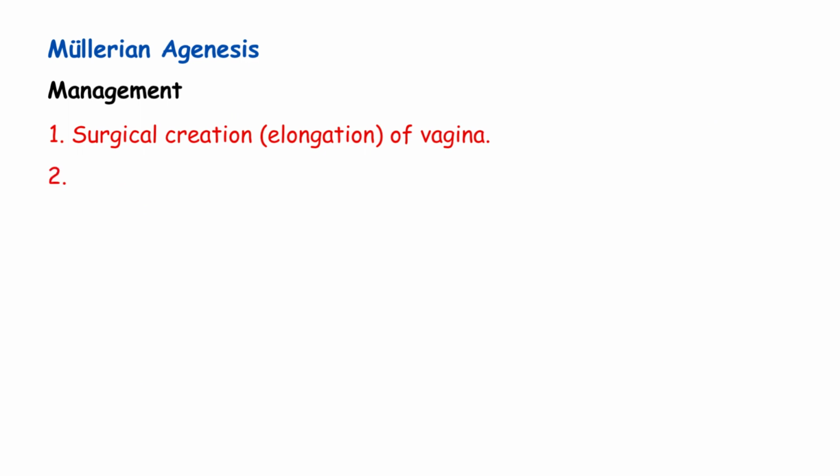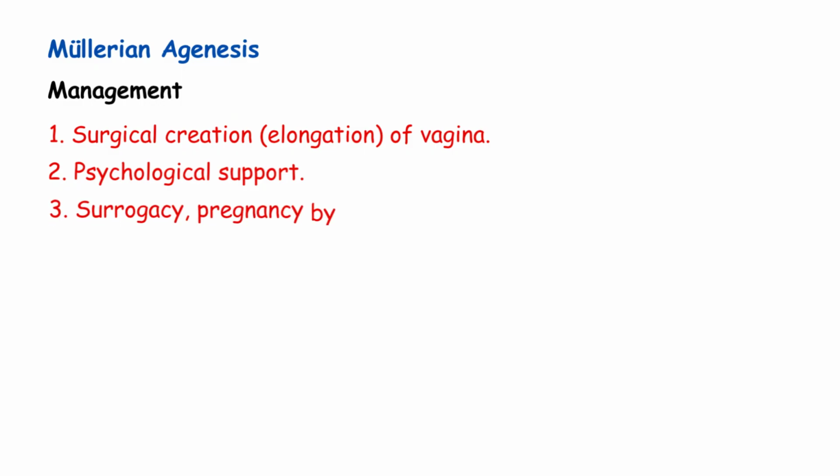First, surgical creation, elongation, of vagina. The existing short vagina needs to be lengthened. There are several surgical techniques for this. Second, psychological support. This is absolutely essential. Imagine being a teenage girl and learning you can never carry a pregnancy. The psychological impact is enormous. These patients need counseling, support groups, and ongoing mental health care.